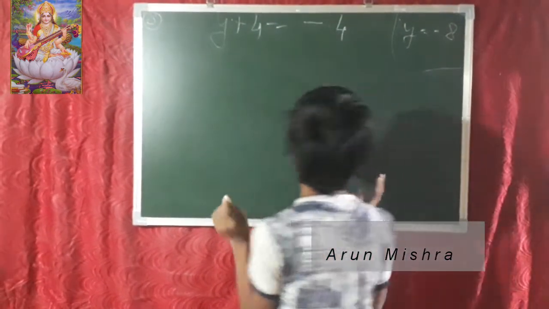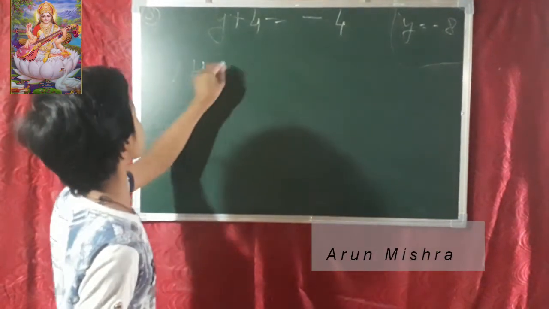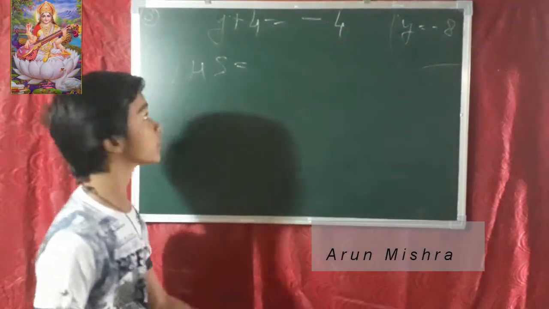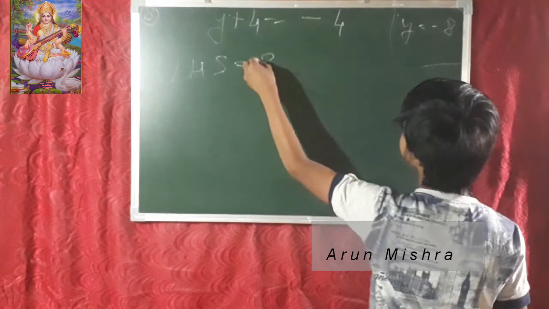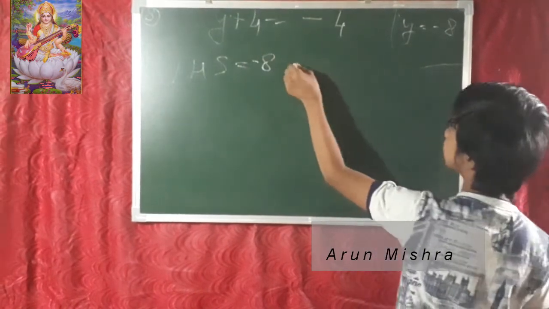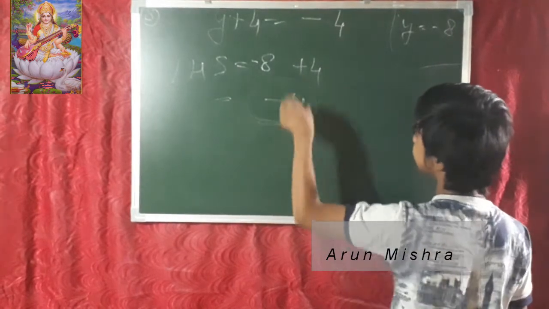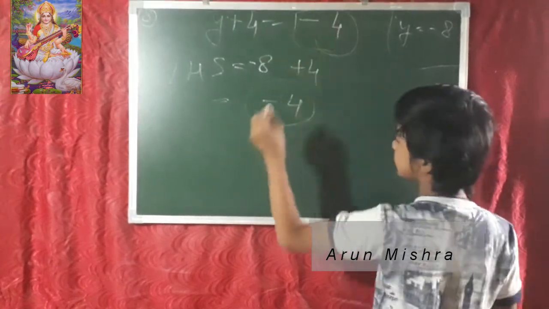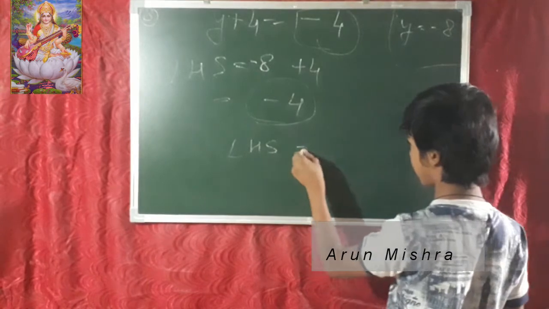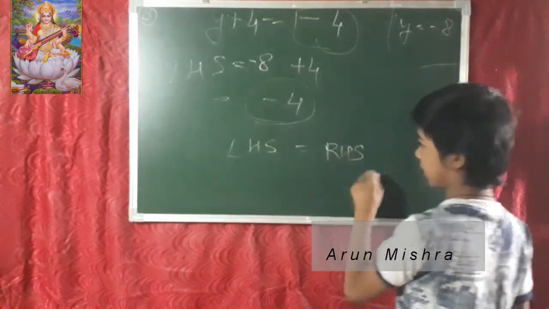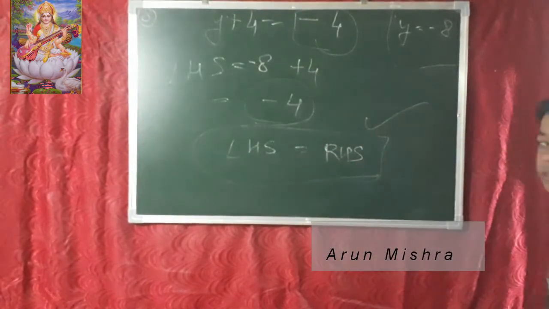So friends, our checking process has started. LHS is equal to the value of y, minus 8, plus 4, equal to what? Minus 4. The value of LHS and the value of RHS are equal. LHS is equal to RHS. Your answer is correct. Then now we are moving on.